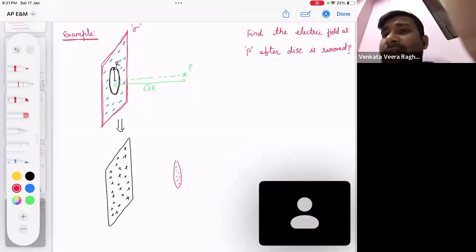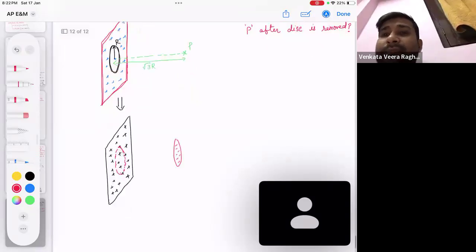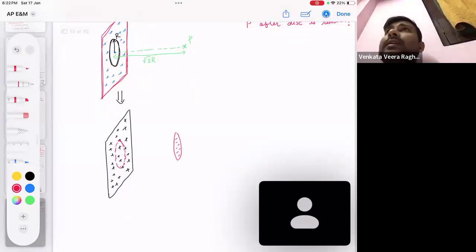If I merge this disk onto this sheet, this part will be nullified, or it will just act like a cavity. Please tell me. Wherever it was an empty part, I consider there also some positive charge.